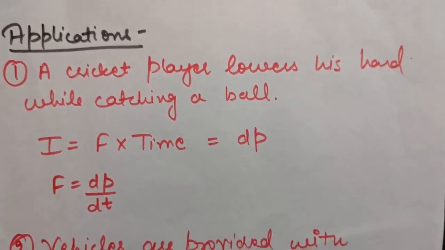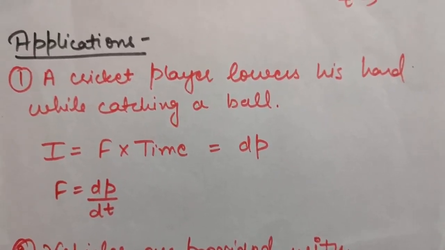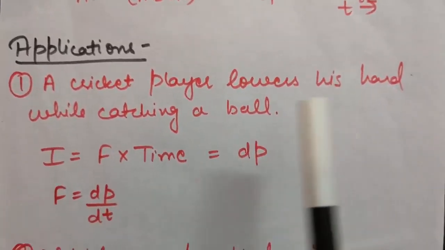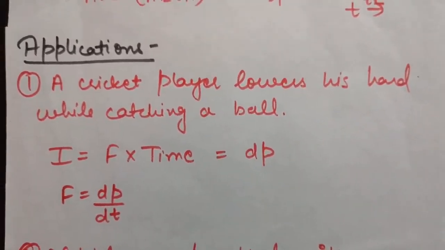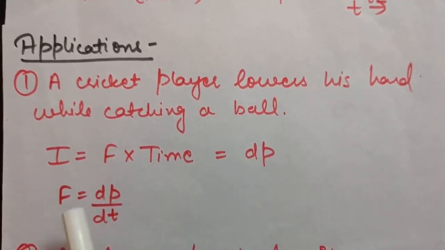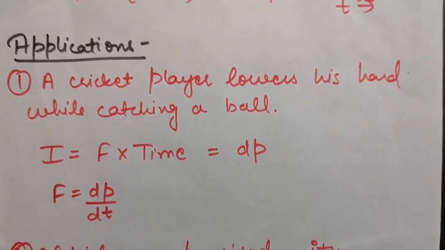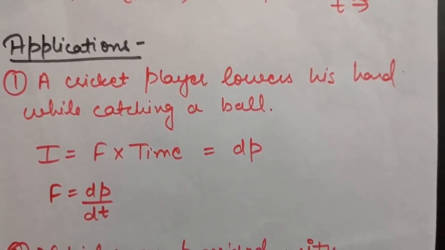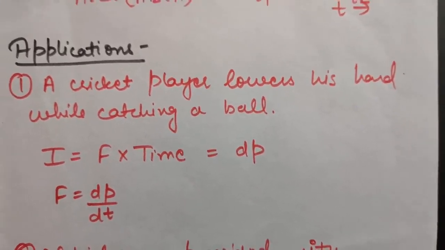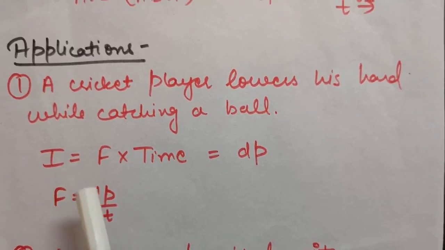So the first application is that a cricket player lowers his hand while catching a ball. You know all of this. As you know, impulse is defined as force times time, which is equal to change in momentum, and F is dP by dt. So when the cricket player lowers his hand, he is increasing the time to catch the ball. If the time is increased, that means the force on his hands will decrease.